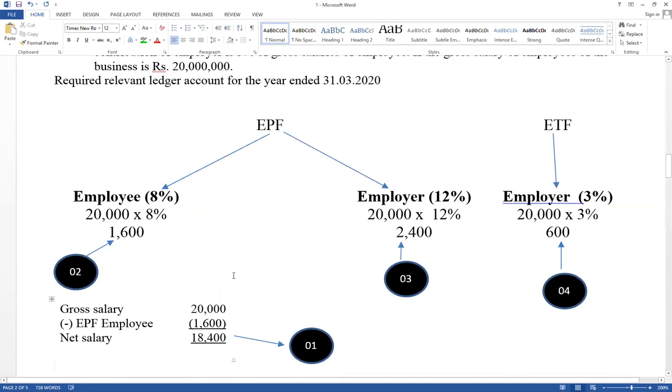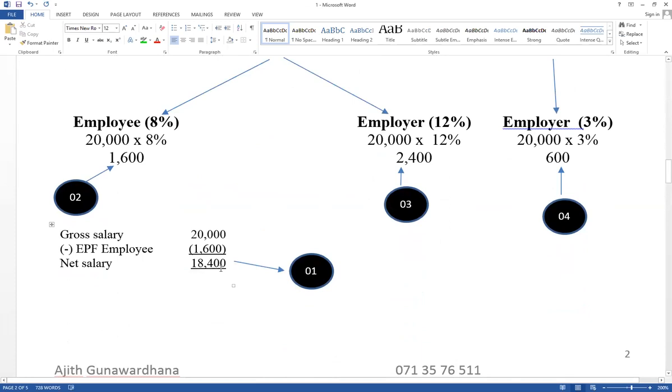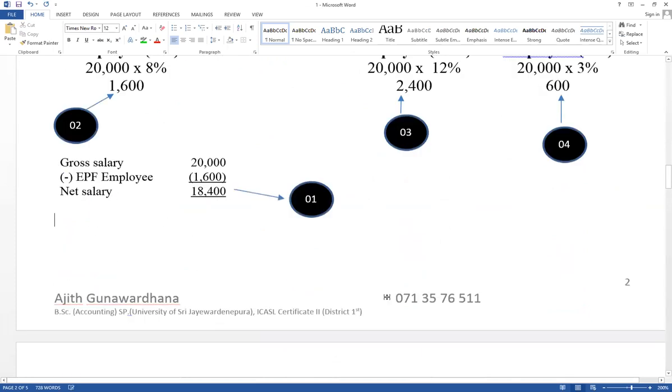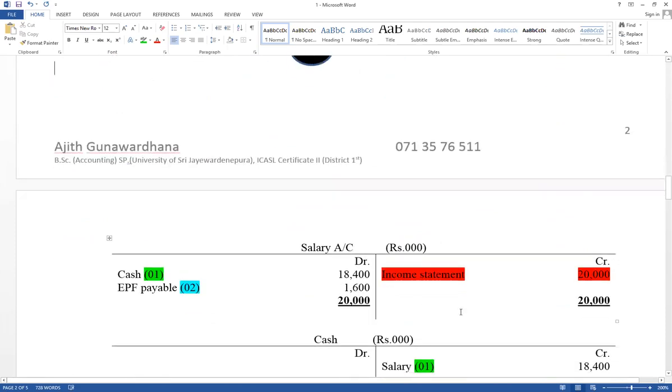There are 4 steps should be applied. 6 ledger accounts you have to prepare. Value should be calculated based on gross salary. Then think how much paid in cash to the employee. This format also very important. And think about ledger accounts, salary accounts, close.